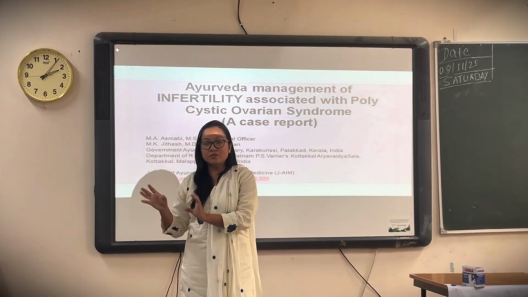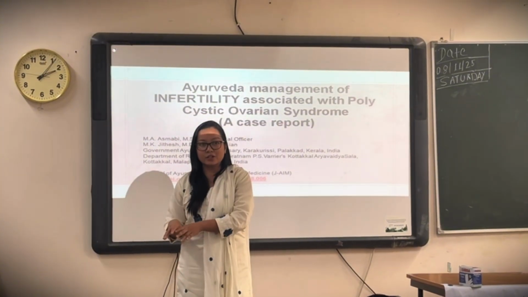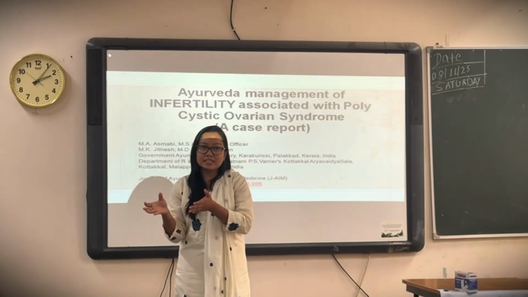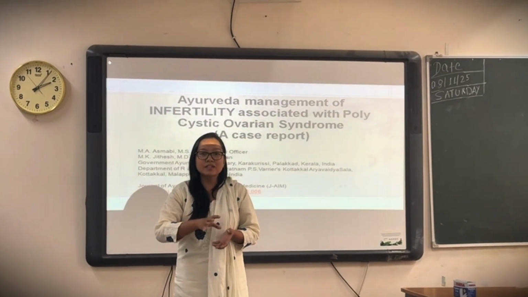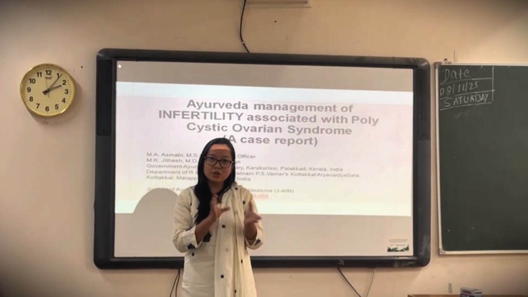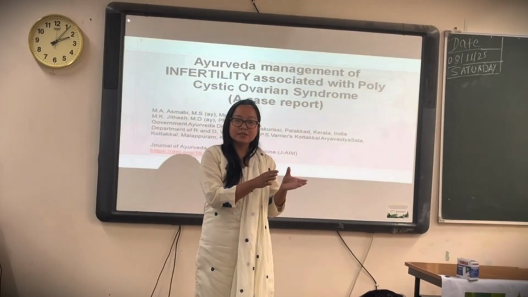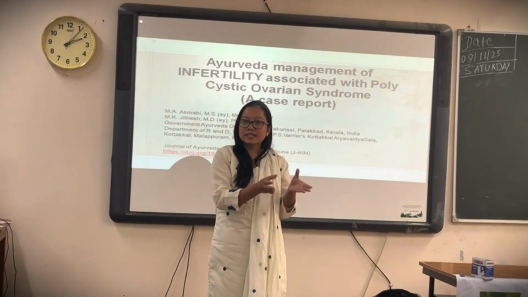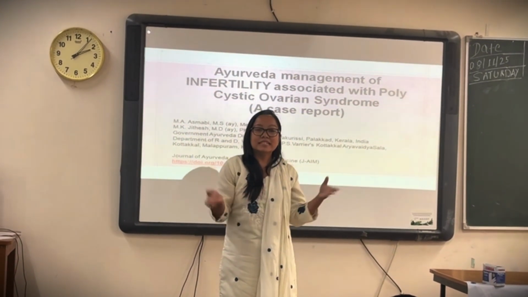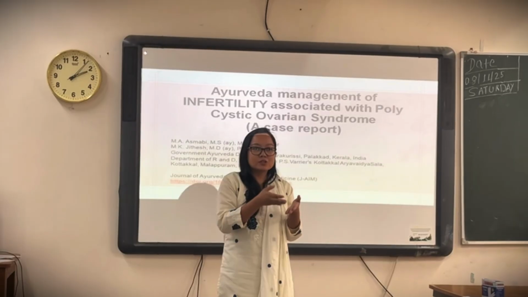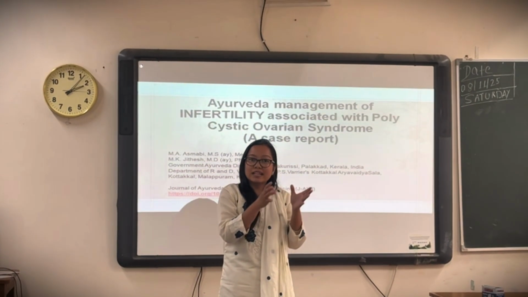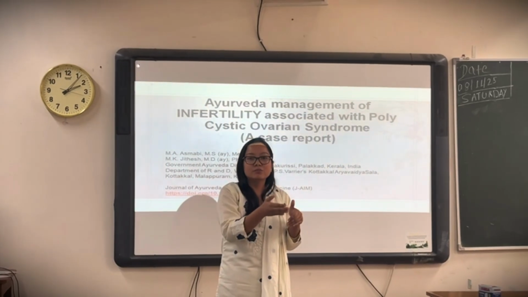FSH converts these androgens to estradiol, but due to less FSH and elevated LH there is an imbalance and more production of androgen. In short, androgen production is more in the ovary, and the adrenal gland also secretes androgens. So this all increases in the bloodstream, and sex hormone binding globulin also gets decreased due to more androgen production.